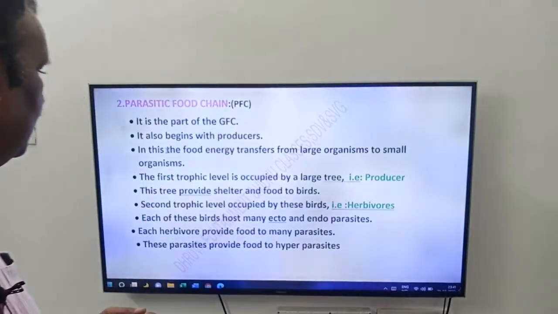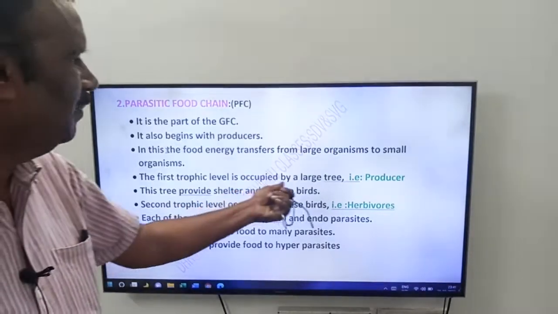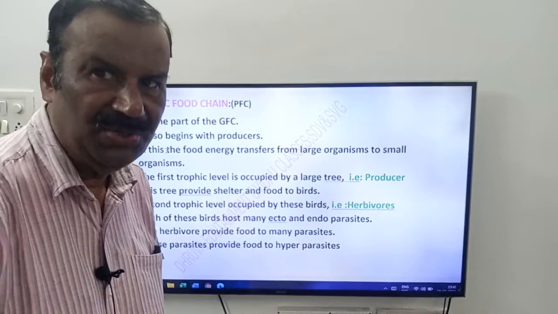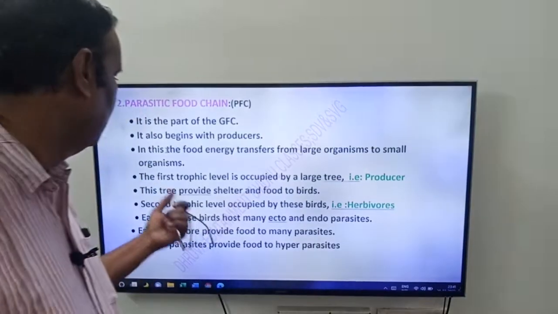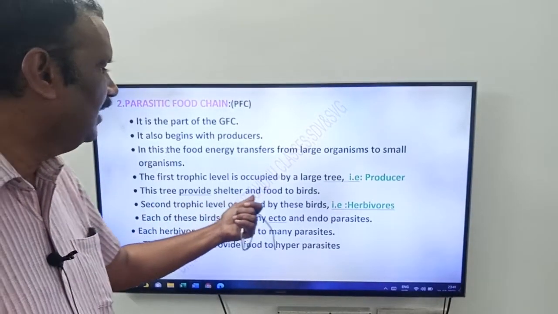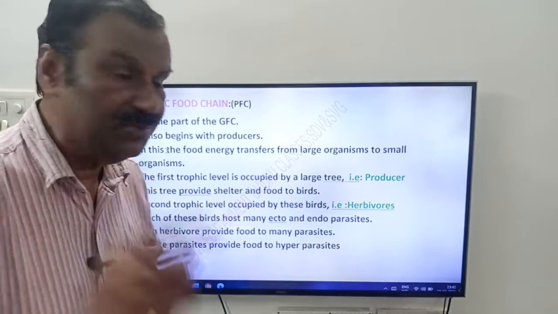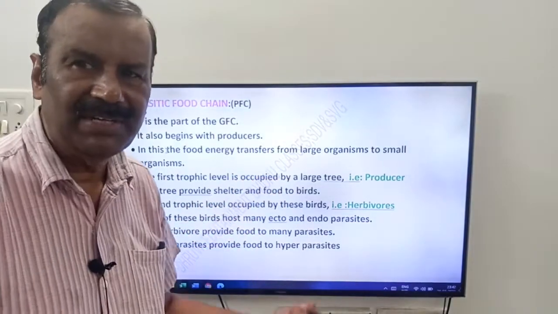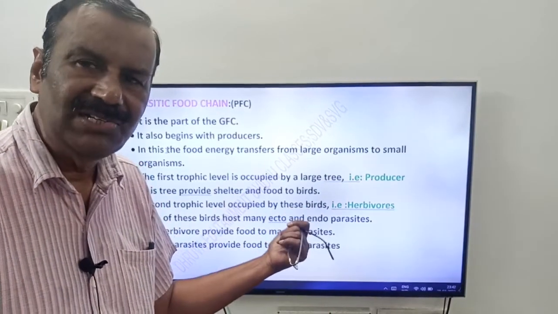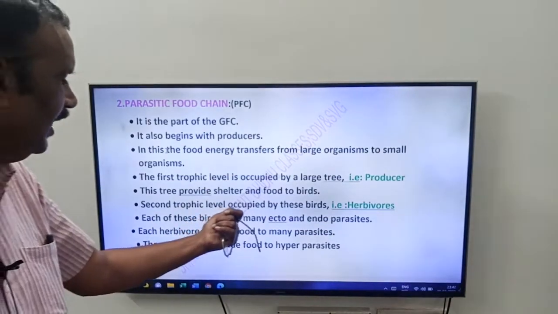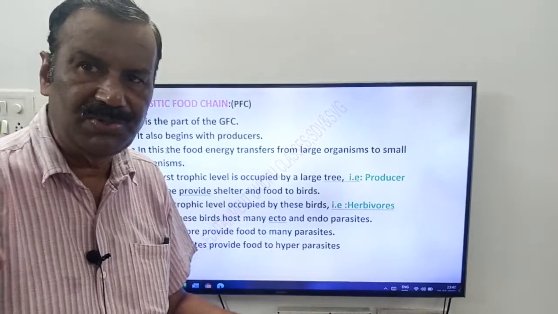Now we'll see, friends. The first trophic level is occupied by a large tree. See friends, large tree. It's a producer. This tree provides shelter and food to the birds. See, birds, second trophic level, friends, they are herbivores. If you see the size of the tree and birds, the tree is large in size, birds are smaller in size. So the second trophic level is occupied by these birds, that is herbivores.